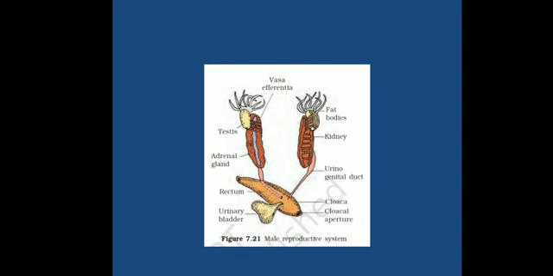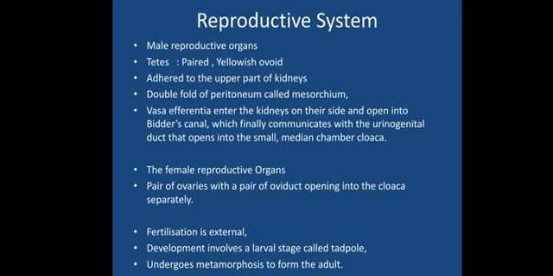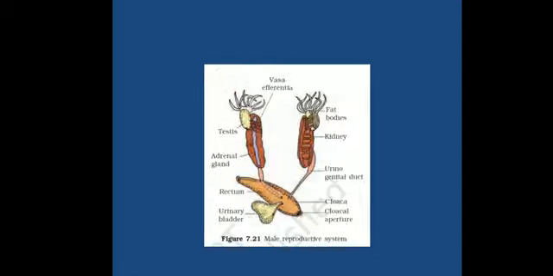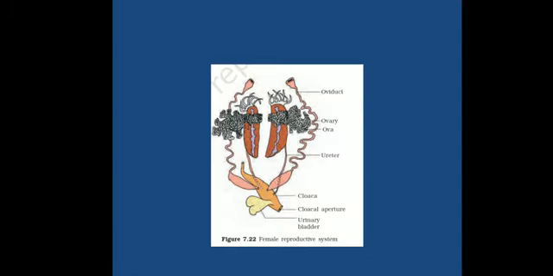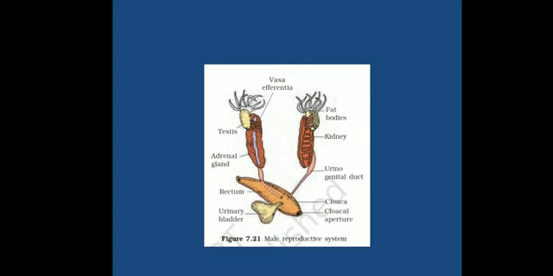So the testes give rise to the vasa efferentia, which take the sperms and the secretions from the testes to the ejaculatory duct, which is again connected to the urinary tract. It passes through Bidder's canal and communicates with the urinary tract, which opens into the small median chamber, the cloaca. Again, the cloaca is responsible for taking the reproductive gametes as well.